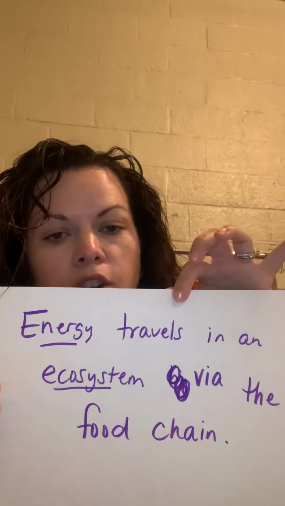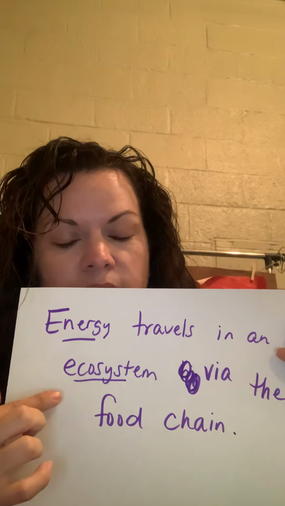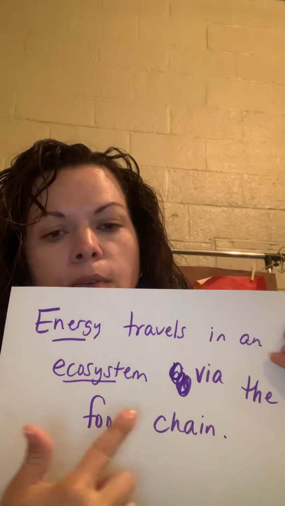So if I use all those subheadings and go back to the title, which is Energy in the Ecosystem, I can use the title and what I just figured out to say, energy travels in an ecosystem, so I used two words from the title, via the food chain. So we call that title power. We use the titles to help us with our main idea, and we can use those main ideas that I just wrote to do a summary.